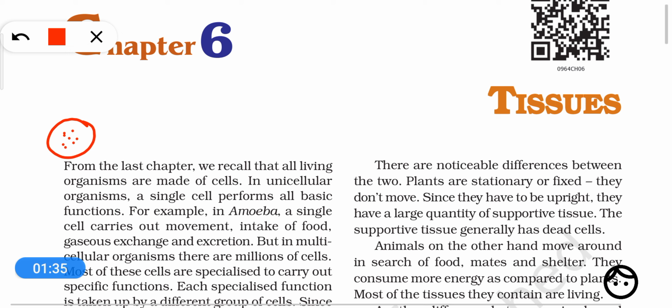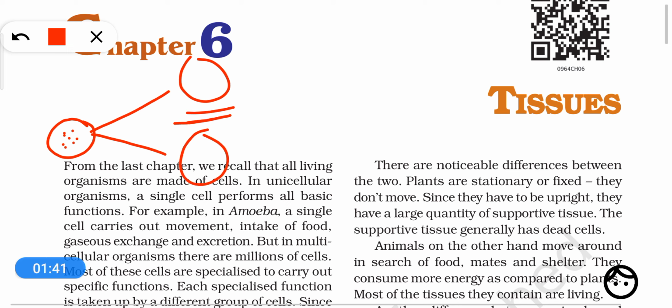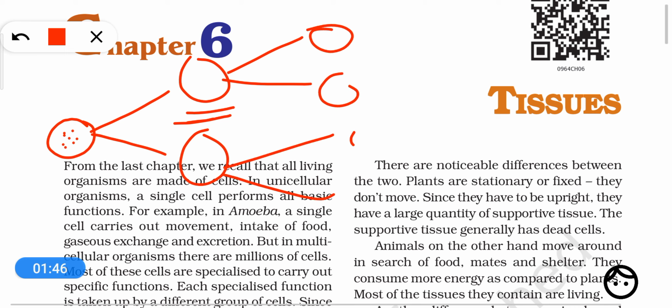Now the zygote divides, makes two new cells, and then the new cells, which are called daughter cells, again divide to make new cells. In this way, after every cell division cycle the number of cells increases and the organism becomes multicellular with millions of cells.